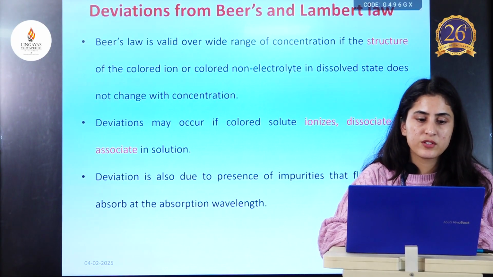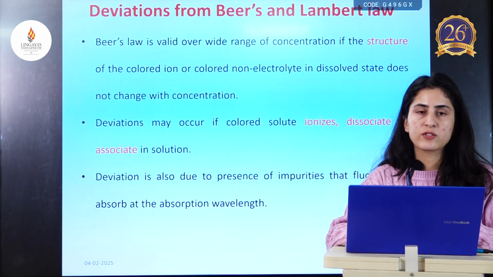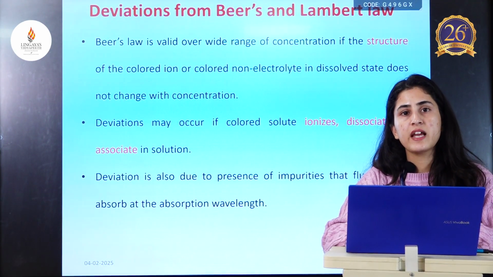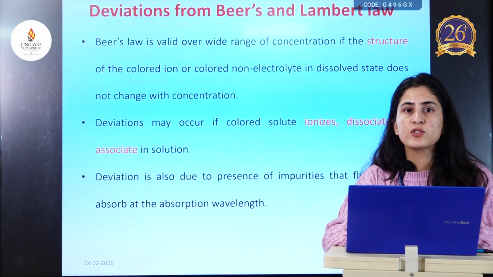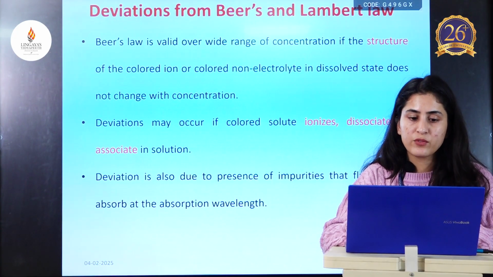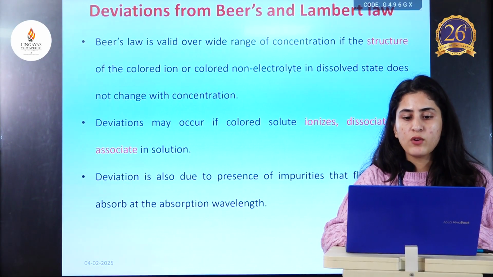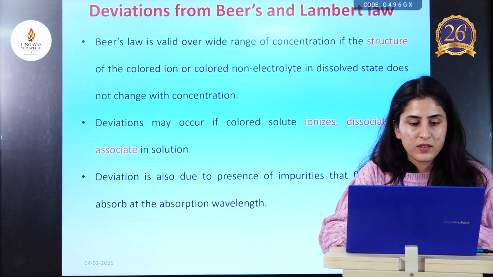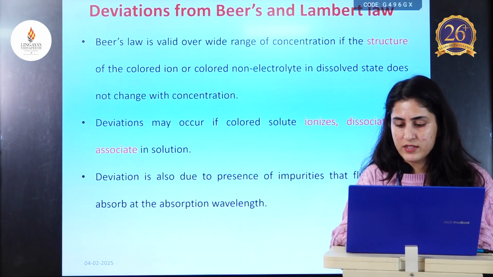Second one is deviations may also occur if colored solute ionizes, dissociates or associates in solution. So, there might not be any reaction, dissociation, association or ionization between the solvent and solute particles. Deviations may also occur if the impurities present in the sample have the property of fluorescence, or they may have the property of absorbing the incident radiation, then that may also cause deviation.